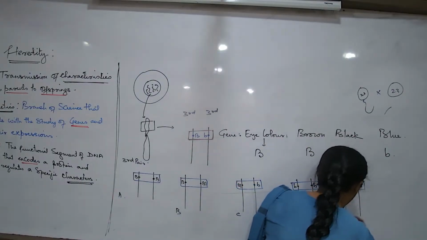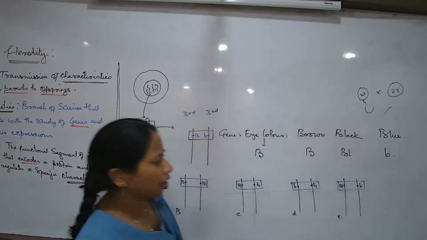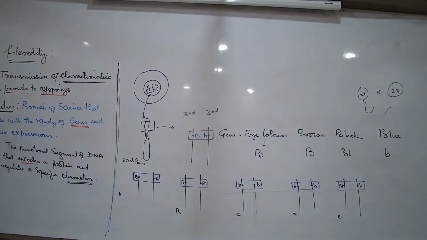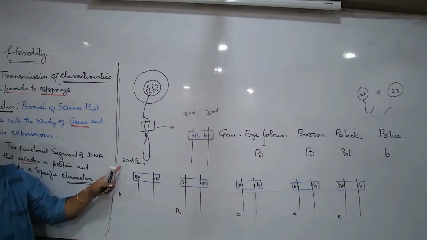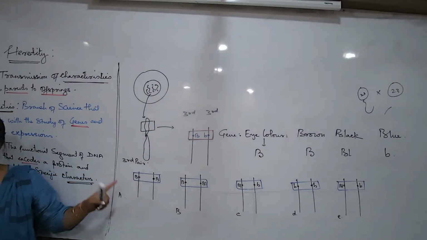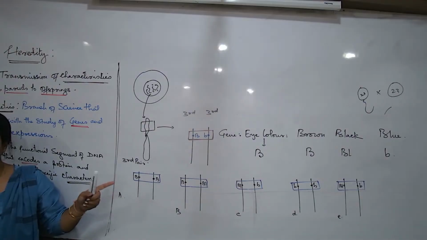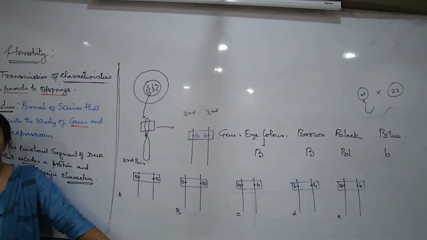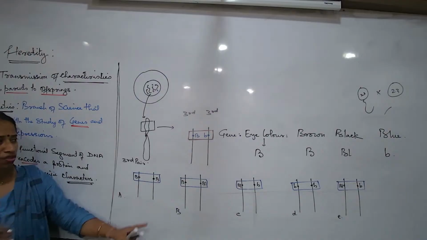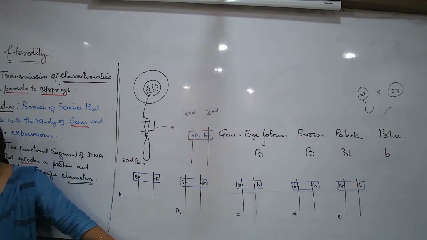Now let us try to understand. I am talking about 5 individuals trying to find out what about their third chromosome, and only one gene trying to understand, and I get to see that for the third chromosome of the 5 individuals that I am studying, no one's arrangement of genes for that character is the same.